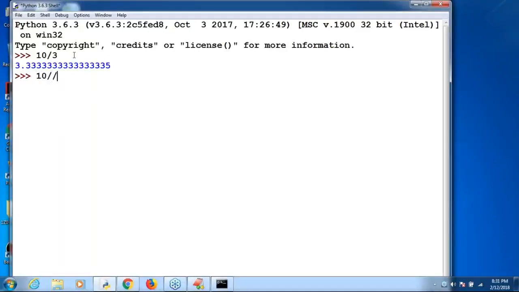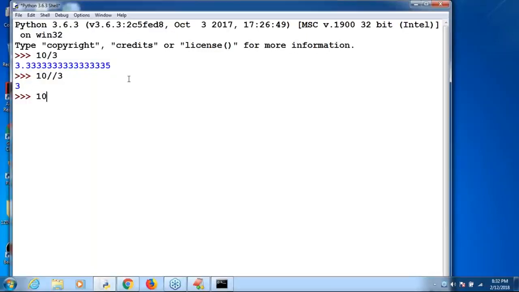Sir, 10 floor division 3. What about its value? It is 3, not 3.0. Remember that. Why? Floor division, because it is the int value. Don't get confused, because both arguments are int type. That's why it is always going to return int value only.